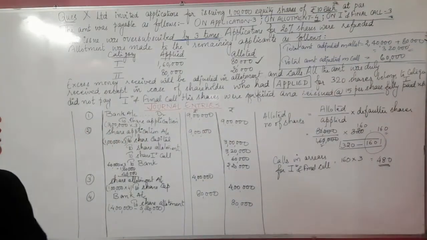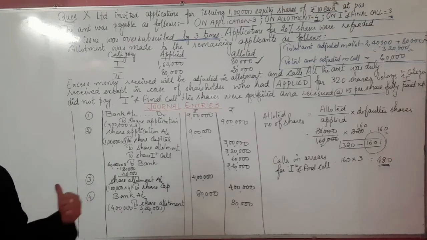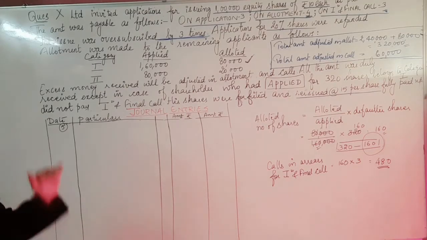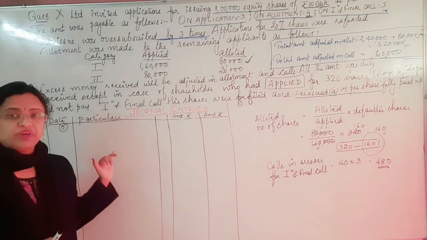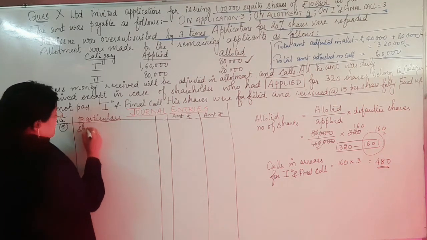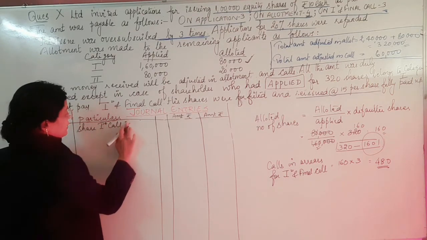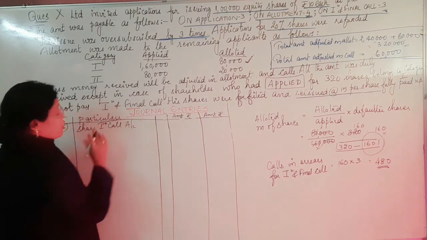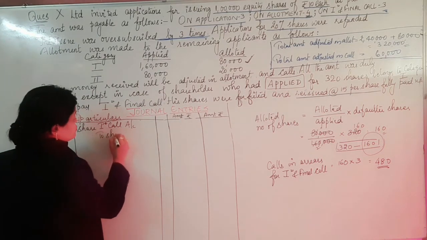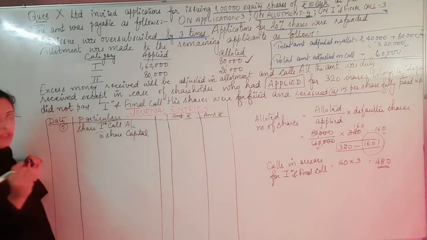Now we have calculated the value of the calls in arrears this way. Now we will be substituting this value in the journal entry. This is the next thing we are going to do here, children. After entry number 4, we are now at entry number 5, that is for the first and final call. The journal entry is going to be share first call account debit to share capital, as the first call is being made due.